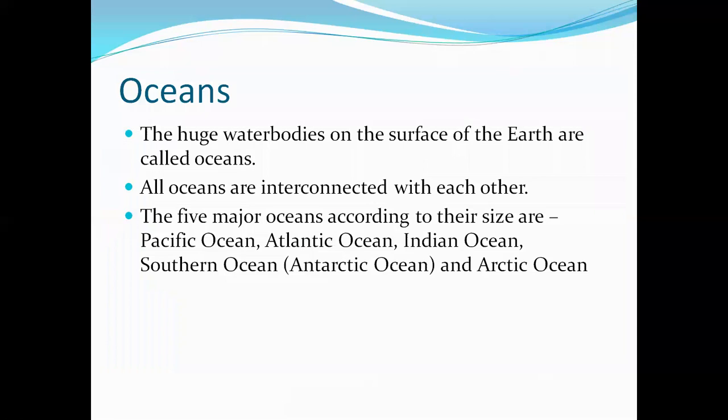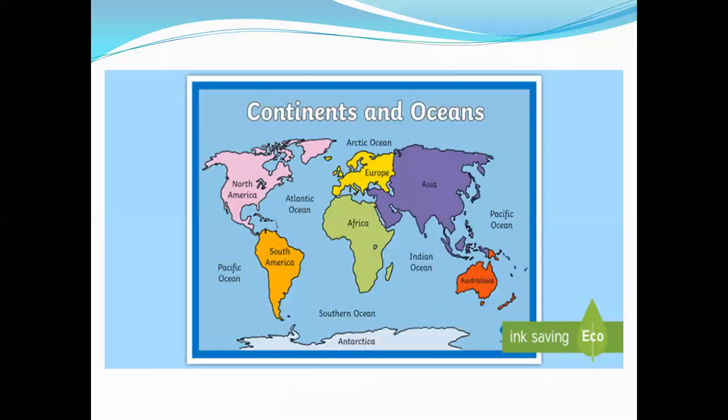Oceans are the huge water bodies present on the surface of the Earth. All oceans are interconnected with each other. Like we can see in the previous slide, they are all interconnected. You can see nowhere is there an obstruction between the oceans. From here or there, they are all connected with each other.